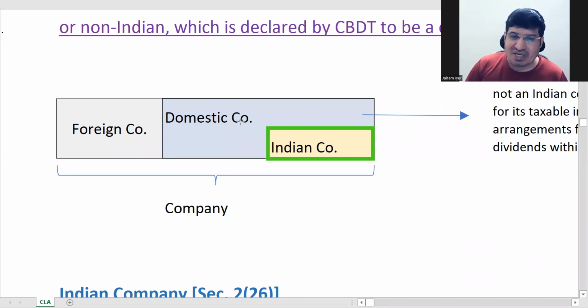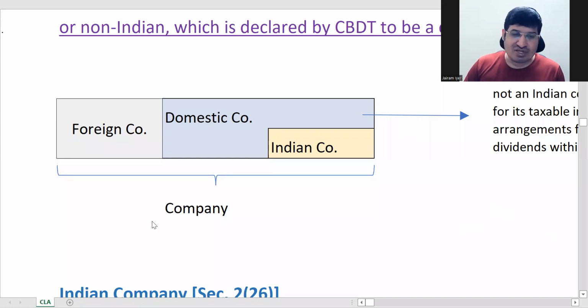So a domestic company actually is a type of foreign company, but it is regularly paying dividends in India, which is why it is called a domestic company. Within the definition of domestic company you will have two things: these kind of foreign companies, and second, Indian companies. These two will come under the definition of domestic company.